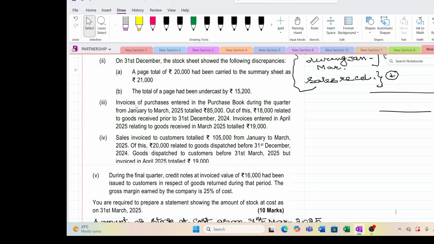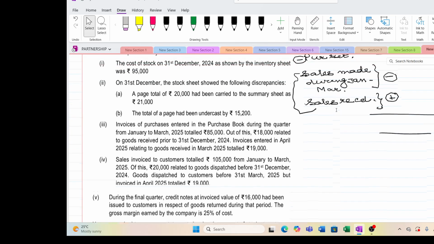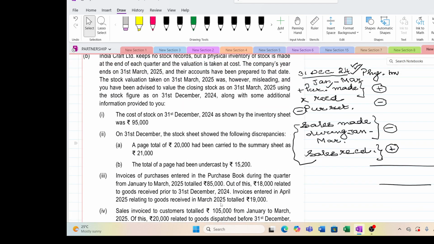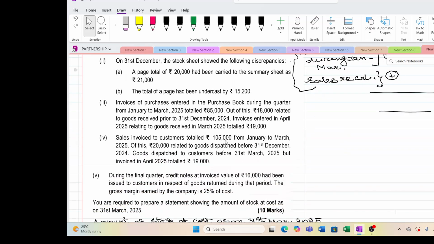It is not actual stock received. They say that invoices entered in the purchases book during the quarter Jan to March is 85,000. Out of this, 18,000 related to goods received prior to 31st December. These goods have been already received before 31st December, and this is available in this 95,000. Okay, already it is received goods. Only now they are entering the invoices. So we have to remove this from the purchases because purchases have already been taken care of.